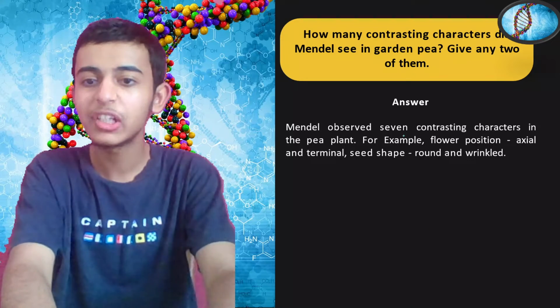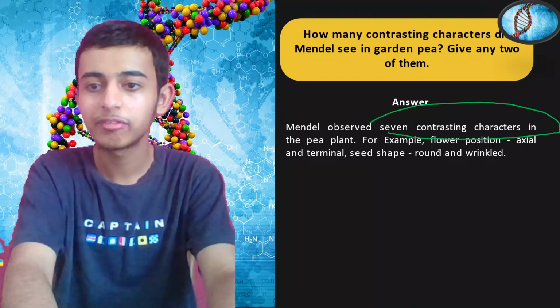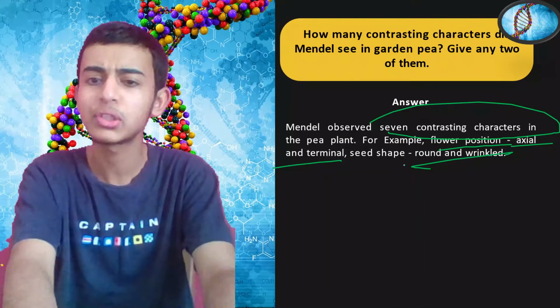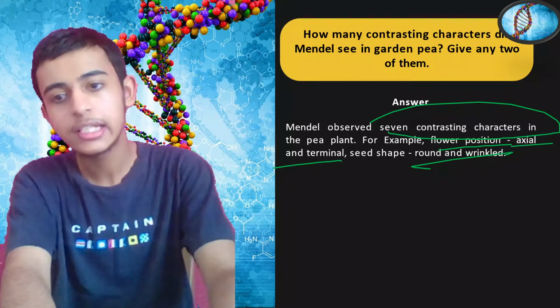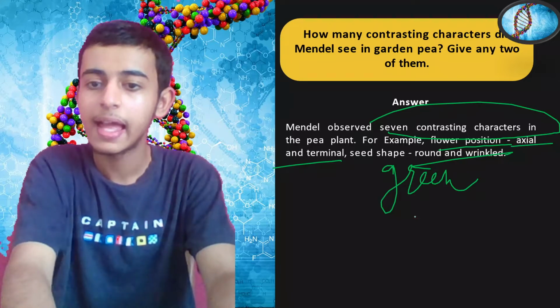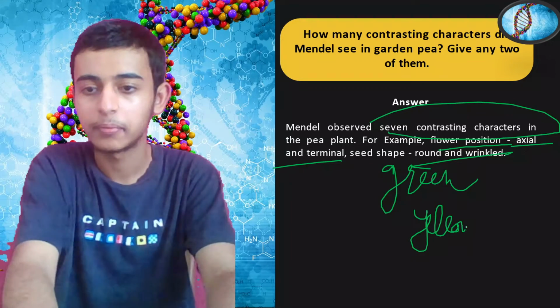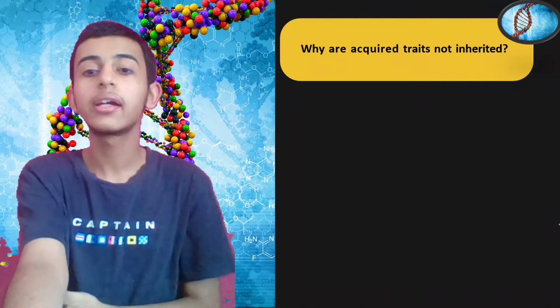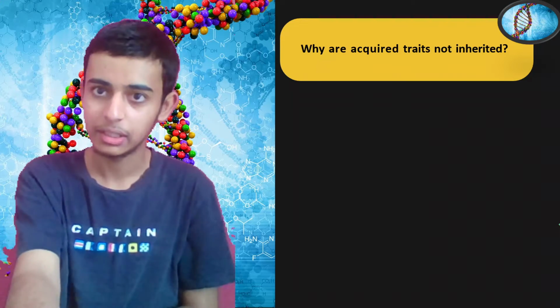Seven contrasting characters in the pea plant: flower position, axial, terminal; seed shape, round, wrinkled. Very important. Flower position, axial, terminal, and the seed shape, round, wrinkled. Seed color, pod color, what will you write? Green and yellow. Right? Good.